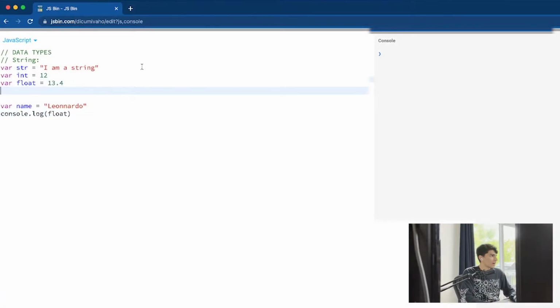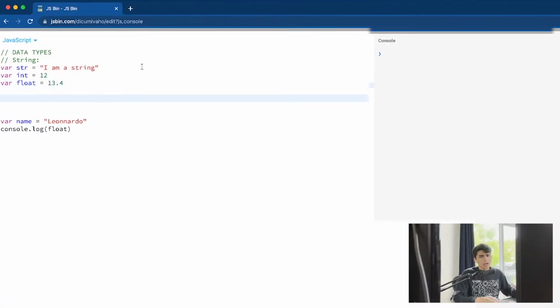And then we have some other things. We have more, but I don't want to touch the other ones for now. We have arrays. When we have an array, we use a square bracket, and inside of it we can make an array with numbers and strings.